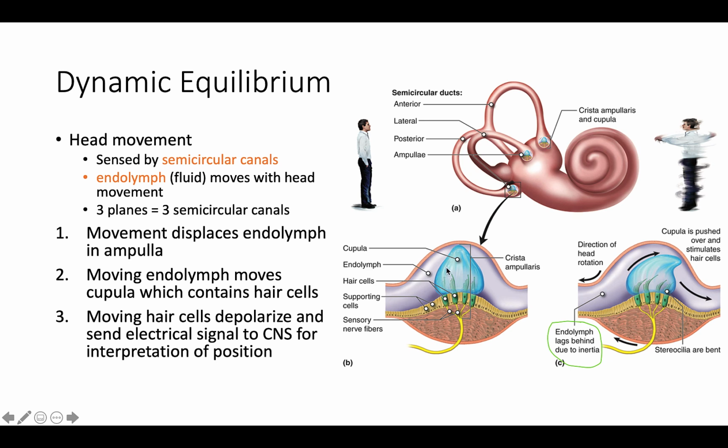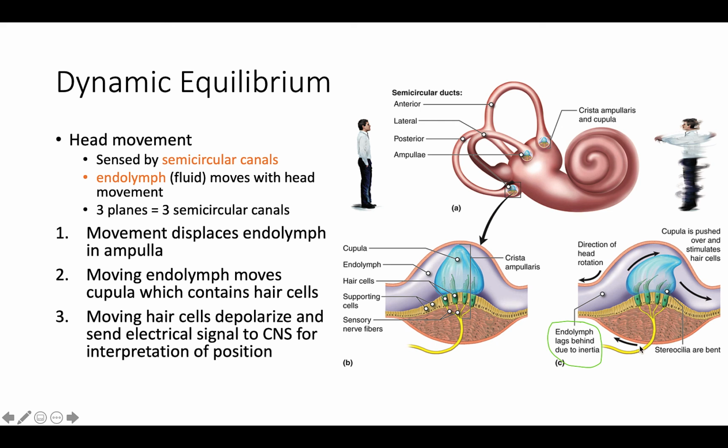This endolymph gets displaced whenever we move, and so that's what this circled here is, it's moving due to inertia or movement. So you moving your head this way moves the liquid that way, which moves the hair cells this way, along with the liquid, which fires an action potential in these nerve cells or hair cells to stimulate an electrical signal to go on to the central nervous system for interpretation of position.